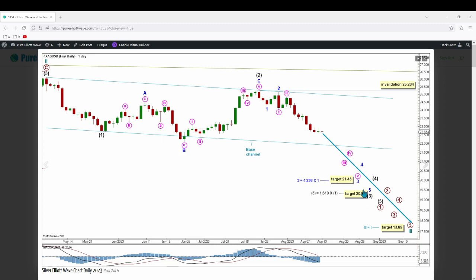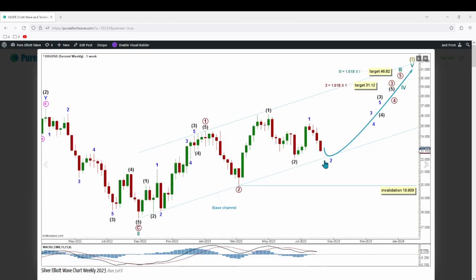Within intermediate wave 3, no corrective movement can move above its start at 25.264, and intermediate wave 3 has a target calculated to reach the 1.618 Fibonacci ratio of intermediate wave 1 at 20.82. Within that, minor wave 3 has a target calculated to reach the 4.236 Fibonacci ratio of minor wave 1 at 21.43. These overlapping third waves are expected to break out of the lower edge of this base channel just here.